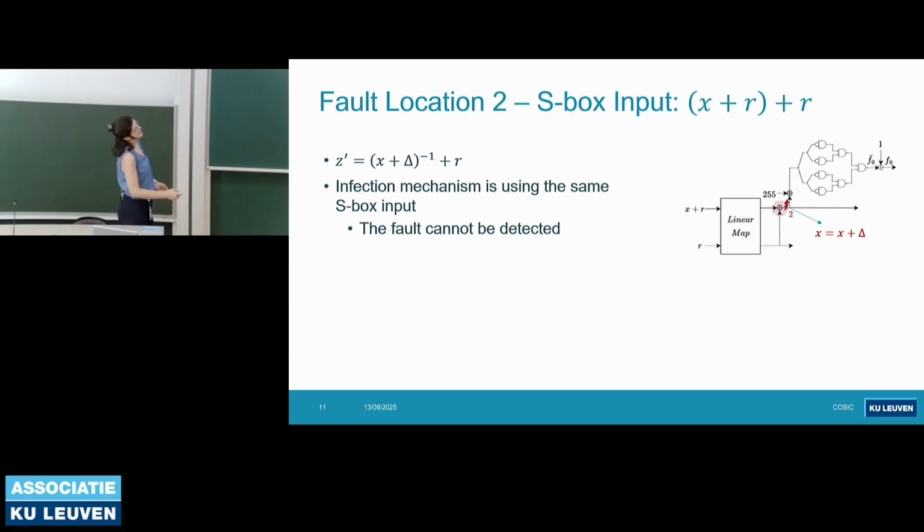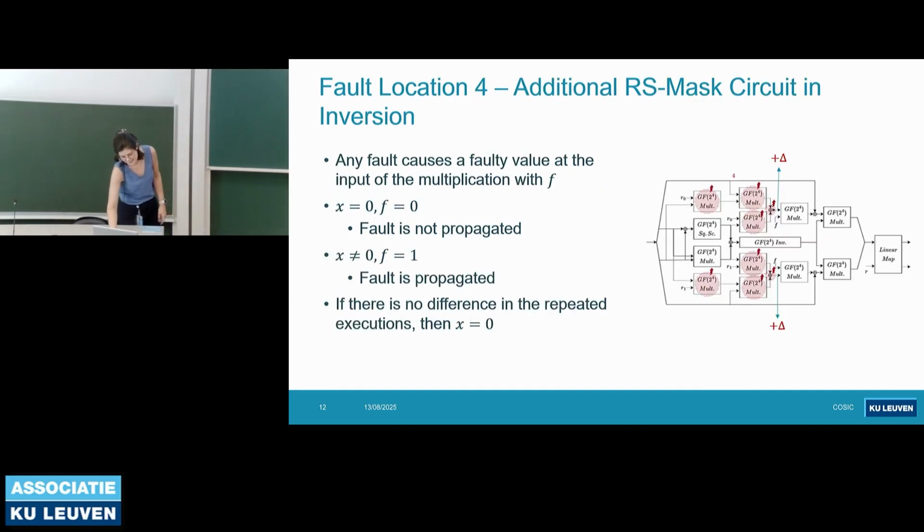The first one is getting the input somehow faulty. We can either fault the input to the whole circuit, or we can just fault the XOR operation where we recover the actual input to the inversion. So when we fault one of these 2, then the input we get is X plus delta. But as you saw in the previous slides, the infection mechanism is using the same input to compute the differential between 2 outputs. So it's not going to detect the fault, and an adversary can just do a differential attack on that.